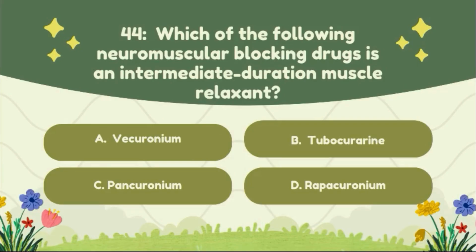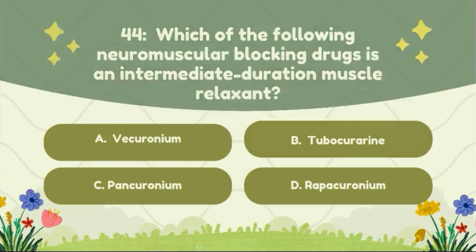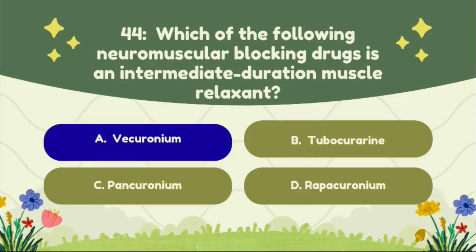Question number 44. Which of the following neuromuscular blocking agents is an intermediate duration muscle relaxant? Option A, vecuronium. Option B, tubocurarine. Option C, pancuronium. Option D, rapacuronium. The correct answer to this question is option A, vecuronium.